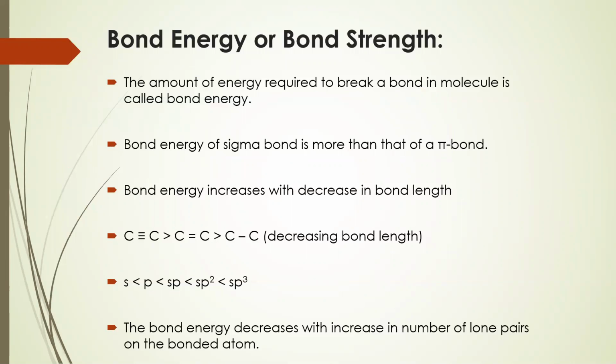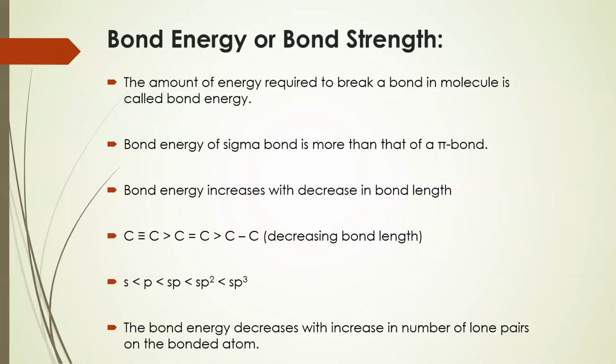Then what is bond energy or bond strength? The amount of energy required to break a bond in a molecule is called bond energy. Bond energy of a sigma bond is more than that of a pi bond, because a sigma bond is stronger than a pi bond.